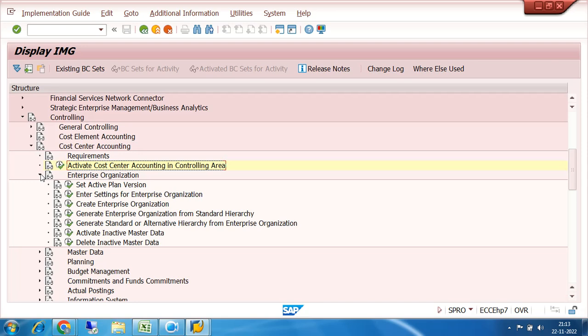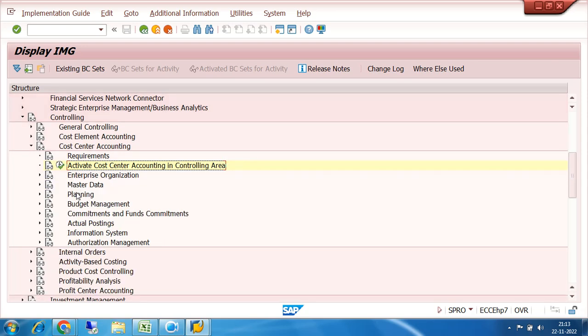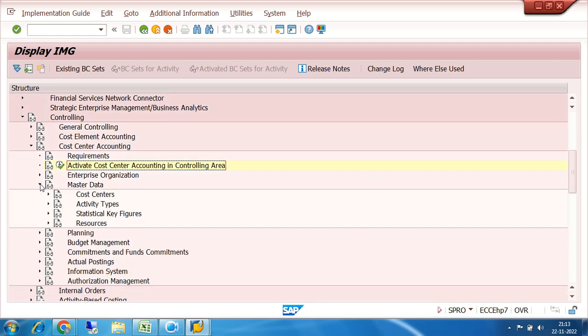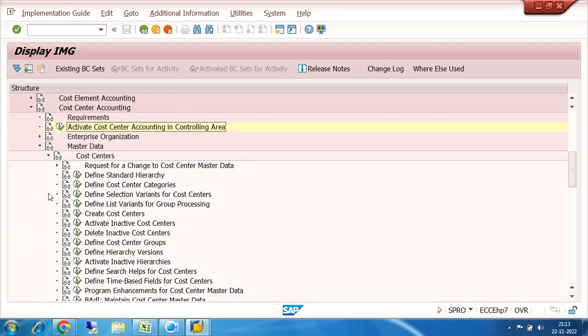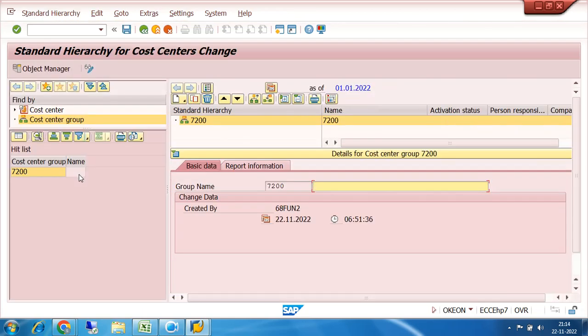Okay, so now I will create my cost center because the cost center standard hierarchy is already created. I will go to create cost center. First of all, I will define the standard hierarchy. Actually, the standard hierarchy is already created while creating the controlling area, but let us see whether that hierarchy is there or not. So click on define standard hierarchy, right?